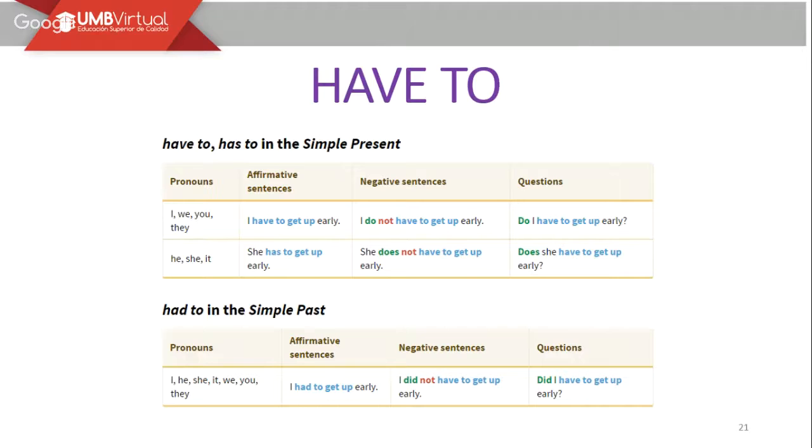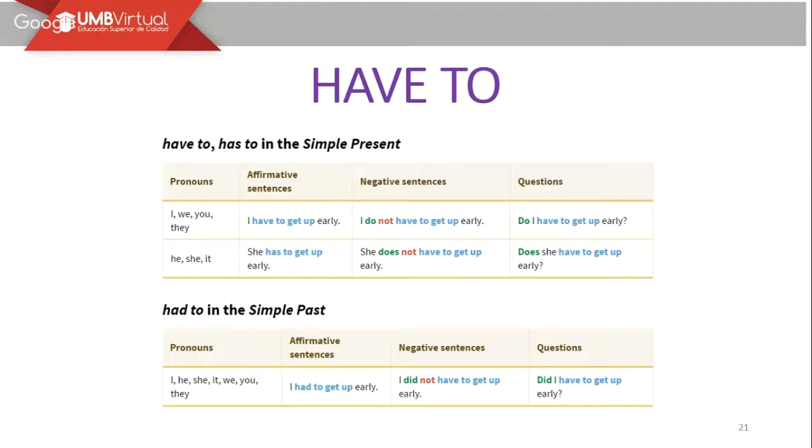Okay, have to. When we use have to talk about obligations, most of the time, when you really want to do something, it is because you are able to do it, or if you have to do it, it's just like a rule, an obligation you have to accomplish because there is no way to change it. In this regard, we're going to study the grammar component of this modal verb. Have to, has to in the simple present.